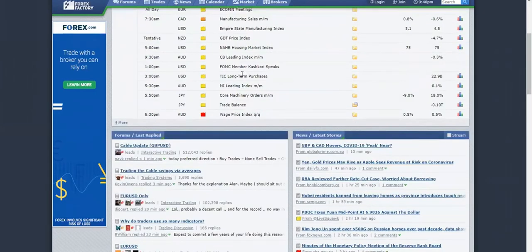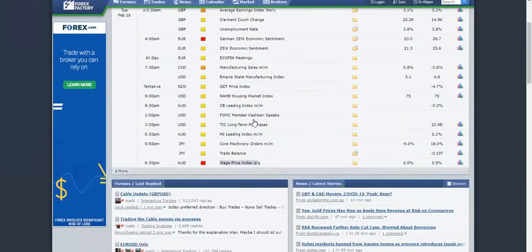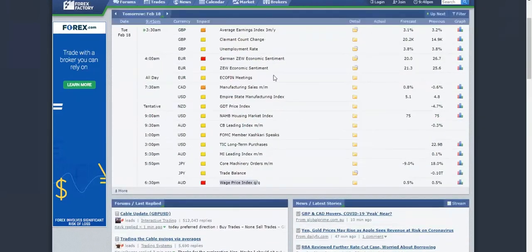And then in the US session, we do have some US numbers coming up. In the Asian session, we have the wage price index, which is the same as the average earnings index, for Australia. If we see a drop in that, that will be negative for the Australian dollar, because Australia is struggling with a few different things. There were the fires, and now there is the China issue. All of those things have a negative impact on the Australian economy.